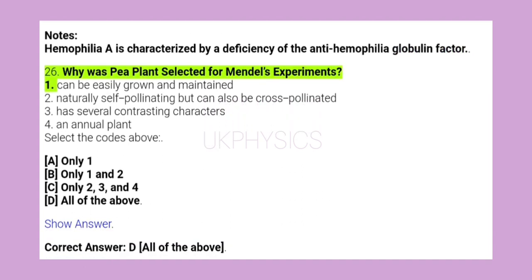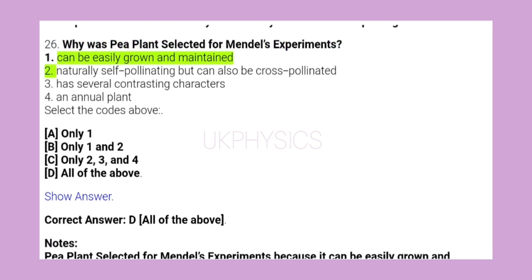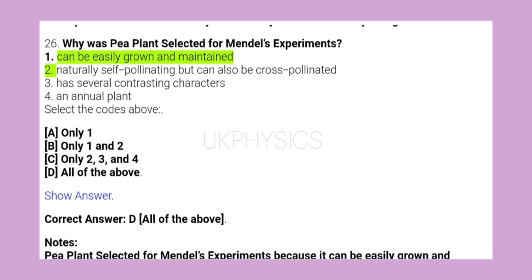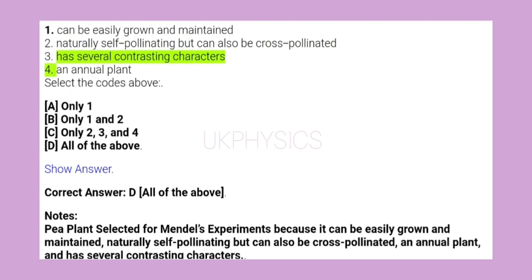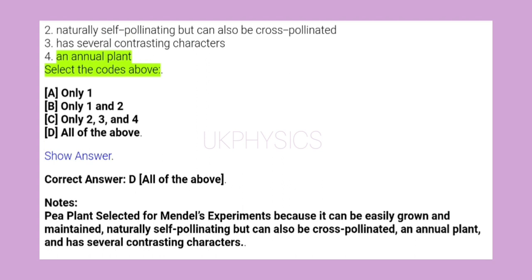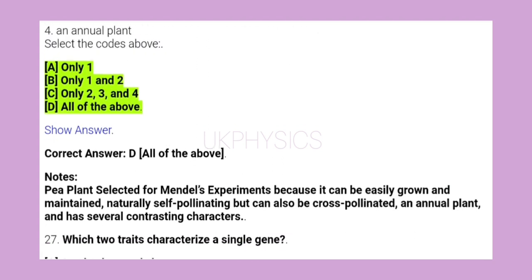26. Why was pea plant selected for Mendel's experiments? 1. Can be easily grown and maintained. 2. Naturally self-pollinating but can also be cross-pollinated. 3. Has several contrasting characters. 4. An annual plant. Select the codes above. A. Only 1.